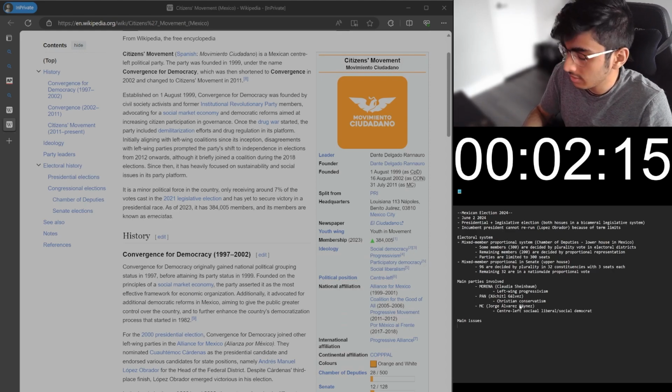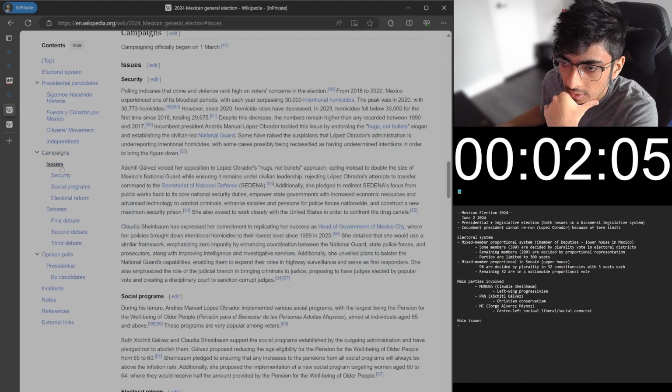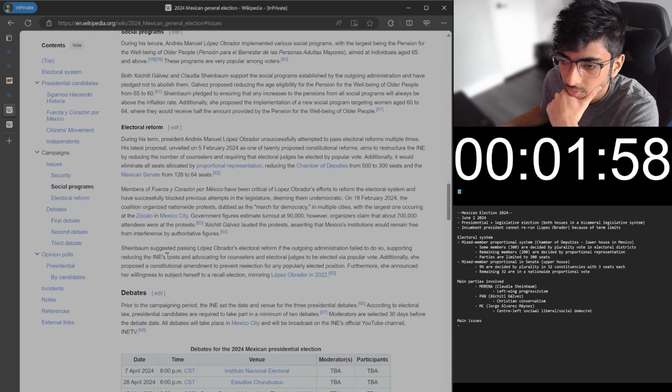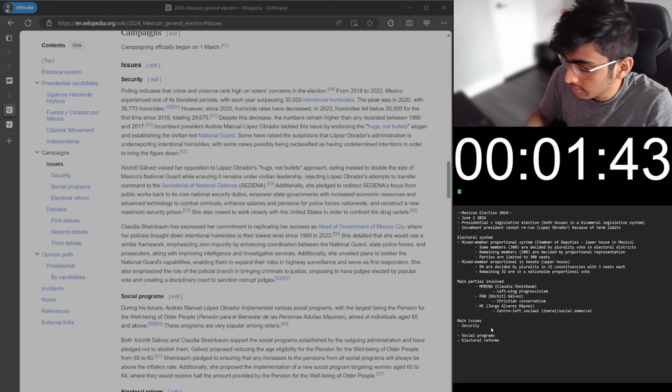Okay, now I just want a couple of bullet points on the main issues that are being discussed or debated in this election. We have some headings over here. We have security, social programs, and electoral reforms. I'll write those down. Okay, and it says polling indicates that crime and violence is a big concern.